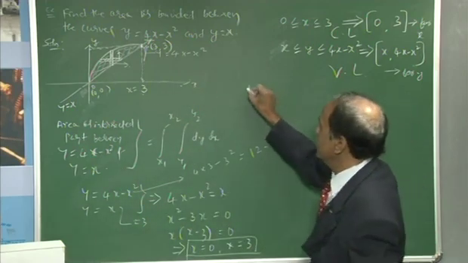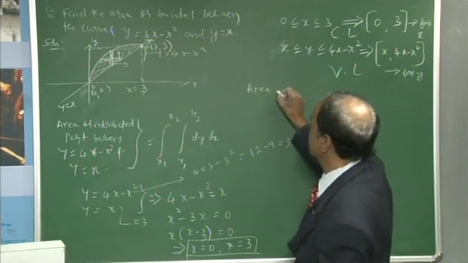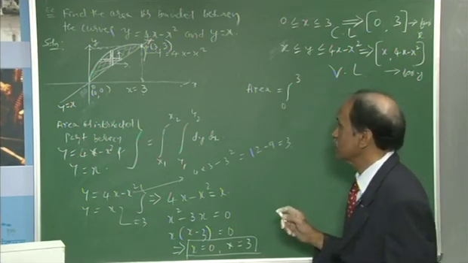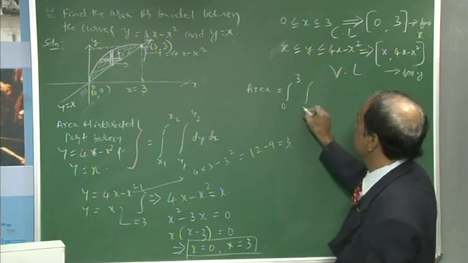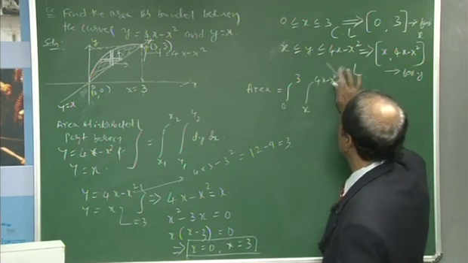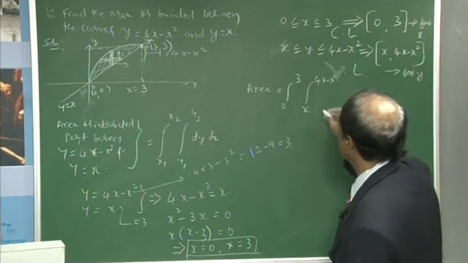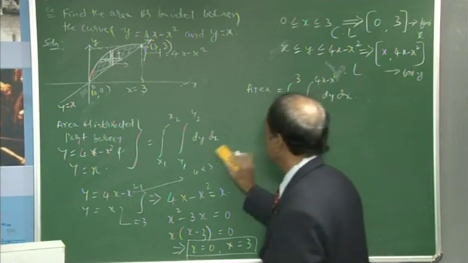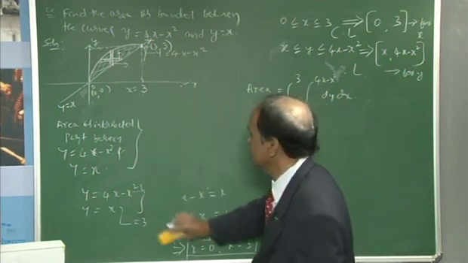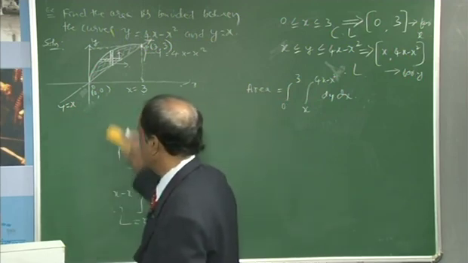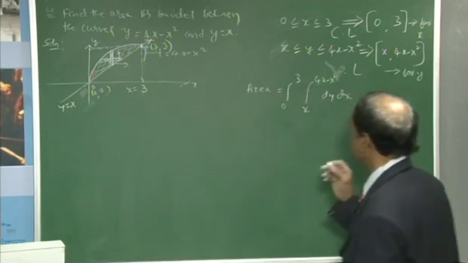So, the area equation is equal to the outermost integral from 0 to 3, and y from x to 4x minus x square, dy, and then dx. Then you have to integrate step by step for this particular calculation of the area as intersected part.